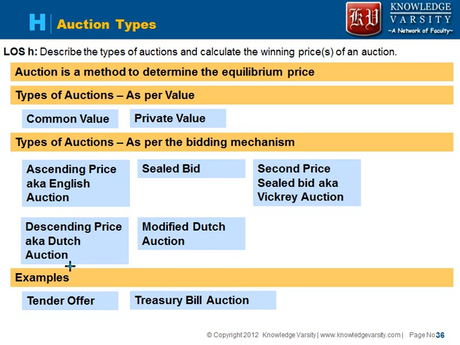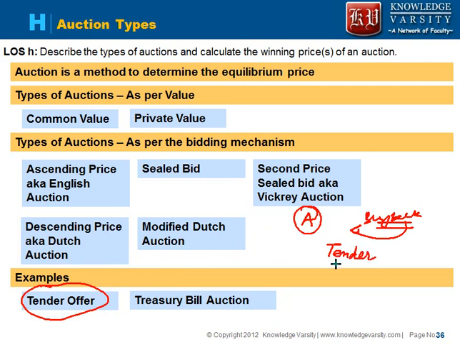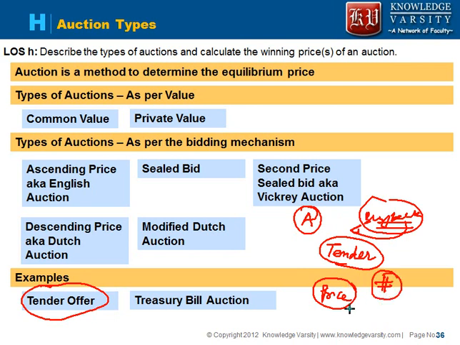One situation we will see is the tender offer situation, wherein, let's say, company A has asked the shareholders that it wants to buy back shares from them. The buyback mechanism is not the open market, but through the tender offer they would want to buy back the shares from the market, right? Now each person in this tender offer can decide at what price he will tender his shares, okay. So he has to specify the price and also the number of shares he would want to tender, okay.